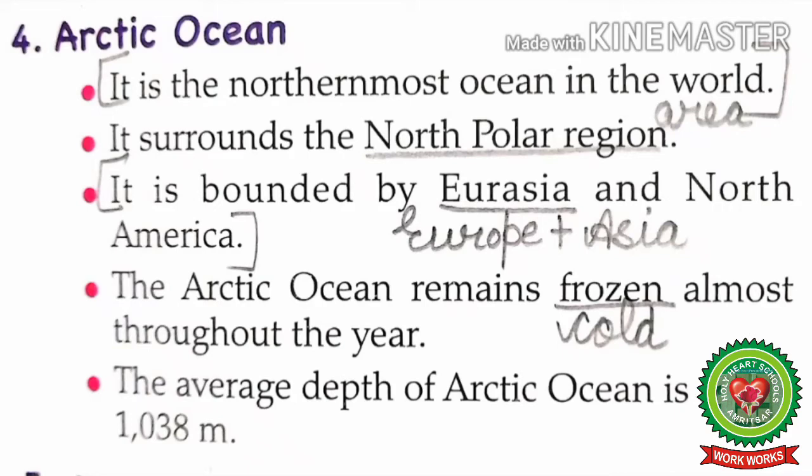Next, it is bounded by Eurasia and North America. Here Eurasia means Europe plus Asia. The Arctic Ocean remains frozen almost throughout the year. Students, here frozen means cold. The average depth of Arctic Ocean is about 1038 meter.